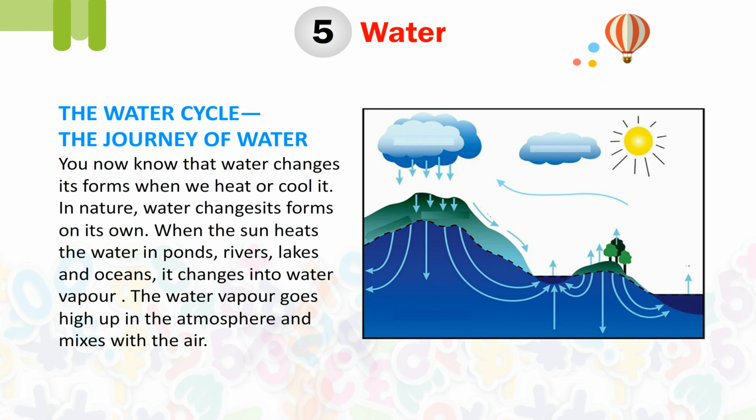The water cycle, the journey of water. You now know that water changes its form when we heat or cool it. In nature, water changes its form on its own. When the sun heats the water in ponds, rivers, lakes and oceans, it changes into water vapor. The water vapor goes high up in the atmosphere and mixes with the air.